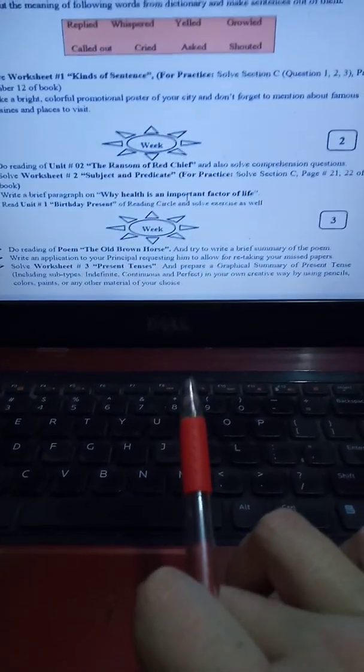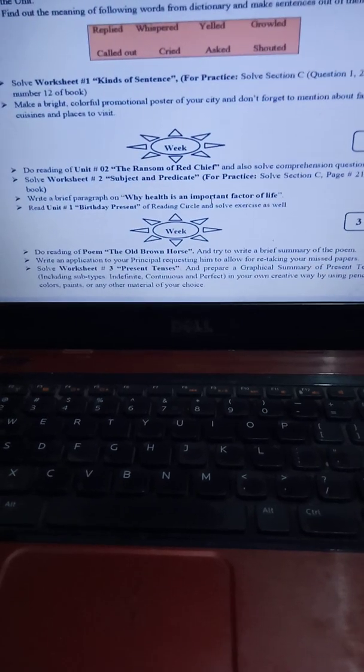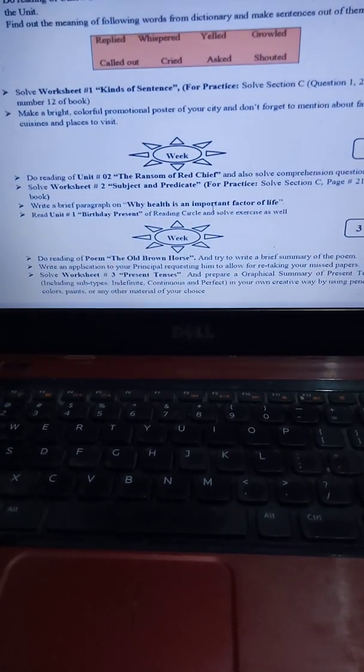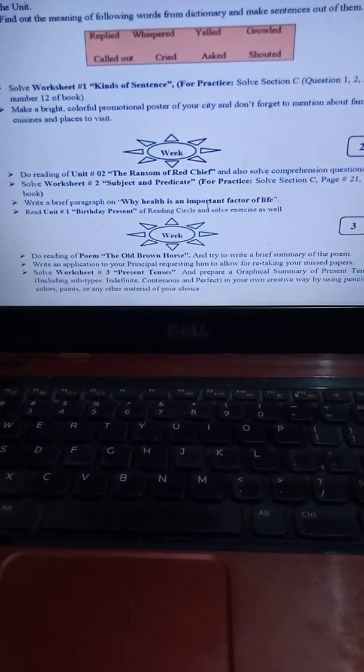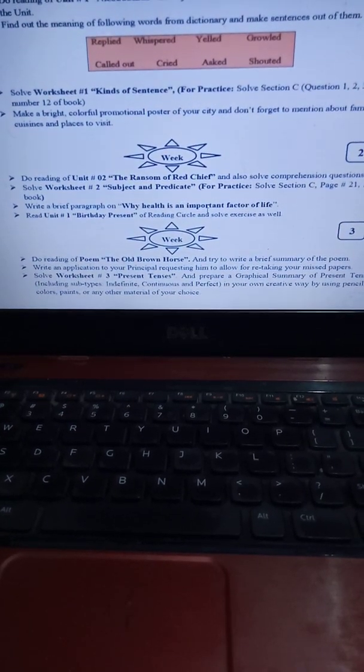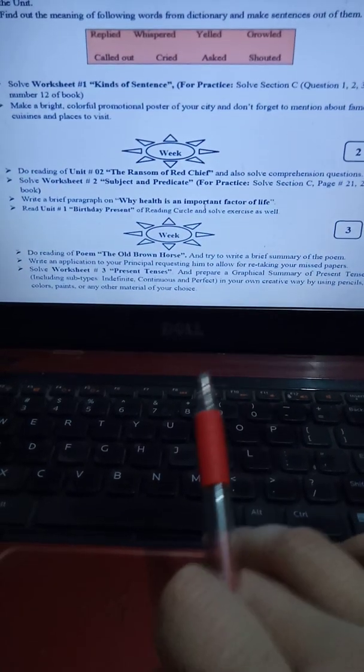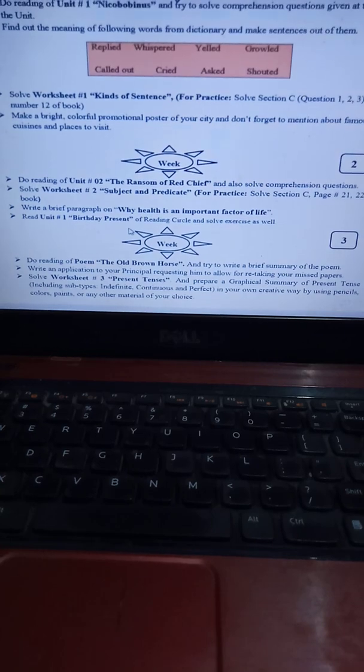Okay, next you have to write a brief paragraph on why health is important for you, or as you have known it, health is wealth. You have to just write an essay. It is a kind of creative writing for you to do. Next you have to read unit number 1, Birthday Present of Reading Circle, and solve the whole exercise.